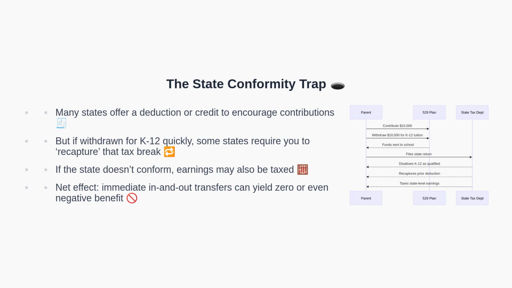Continuing, here is how the conformity trap plays out. You contribute and then immediately withdraw for K-12 tuition. Some states will reclaim the state tax benefit through recapture, and non-conforming states may also tax the earnings. The combined effect is that your supposed benefit can disappear or even turn negative, especially when factoring in administrative time and potential penalties if mishandled.